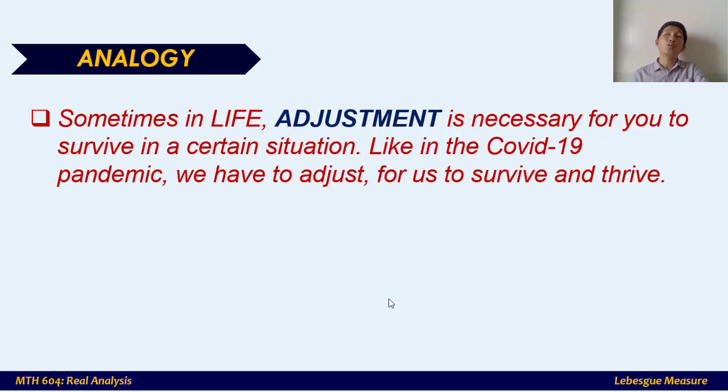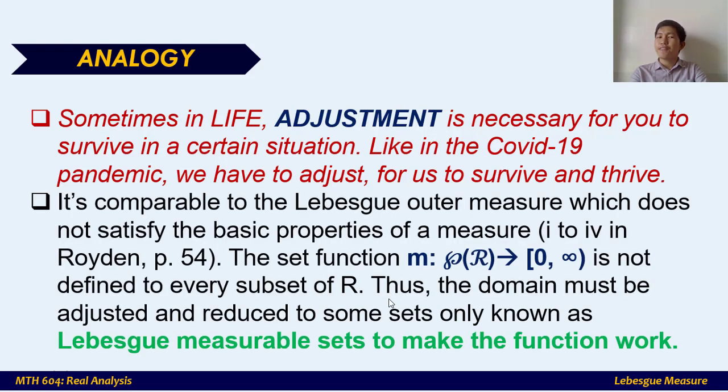We have to unlearn the usual things that we do in a conventional situation. So we have to adjust our routine, our day-to-day living, and everything that we do every day for us to survive.